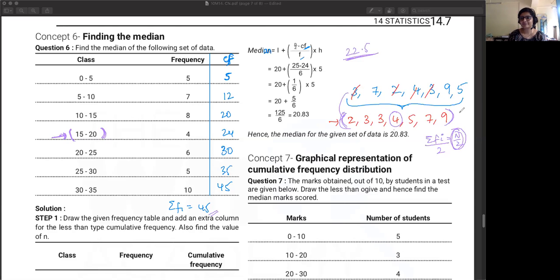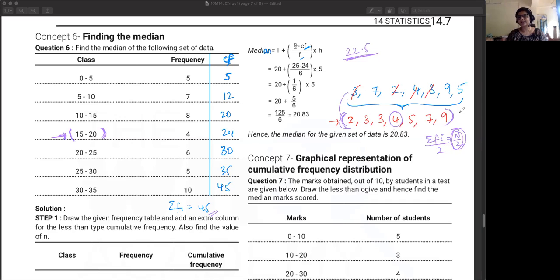By the formula. What is the formula? L plus n by 2 minus C. No, I'm not talking about that, I'm talking about just n by 2, the summation of fi by 2.